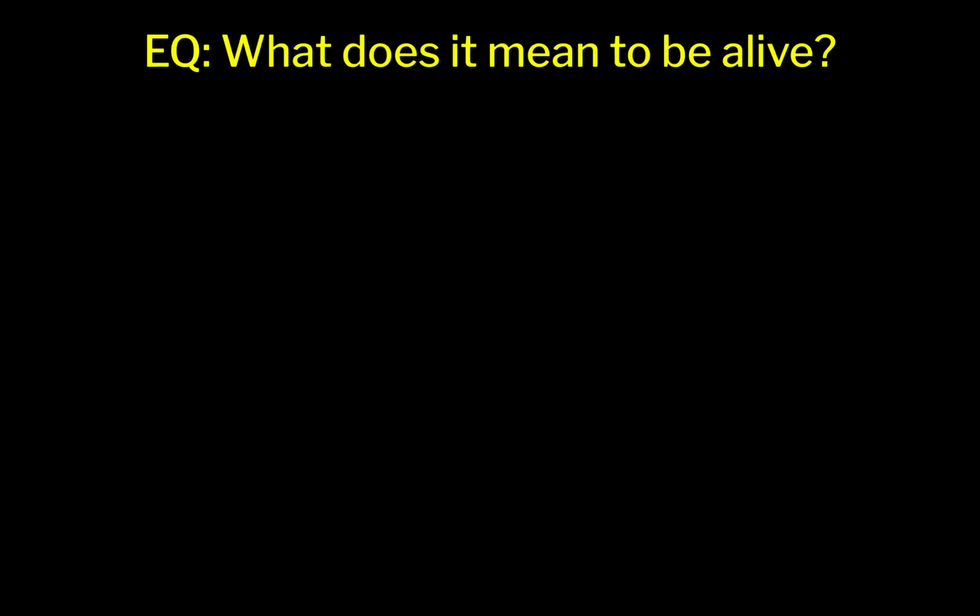So, the first question I would like you to write down in your notes. Take a moment. Sometimes you can pause me, so pause it so you can get it written down. The essential question is, what does it mean to be alive? We're going to write down 7 characteristics of what it means to be alive for all living organisms. You will need to know this. We will go over this the next time I see you, but right now you just need to write it down. I'll try to take it one by one, but if you need to pause at any time, please do to get it down. There are 7. So again, what does it mean to be alive? Let's get that down in our notes.